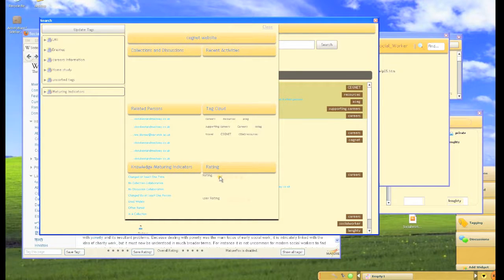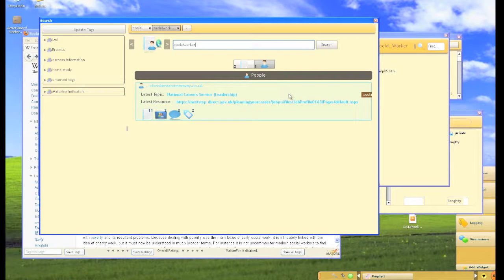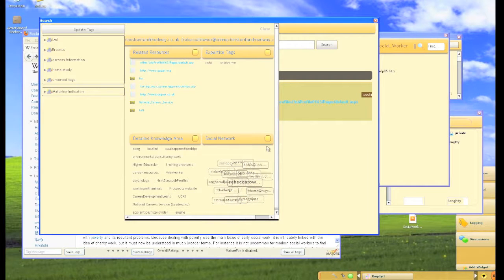The rating is averaged across all people who have rated this item. You can add your own rating by clicking one of the stars below. Since this item wasn't rated before, its rating has now gone up to 4 stars. Let's go back to people to view the social network. Let's find Rebecca again. There we have it.